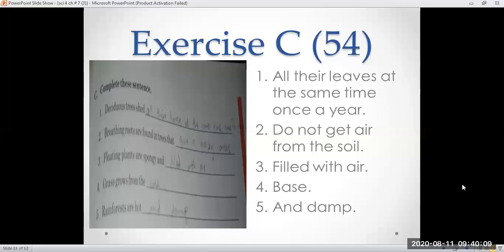Do not get air from the soil. Number 2 is that, and number 3, filled with air. Fourth one is grass grows from the base. Teacher, base? Last one, yes, base, base of the ground. Last one, rainforests are hot and damp.